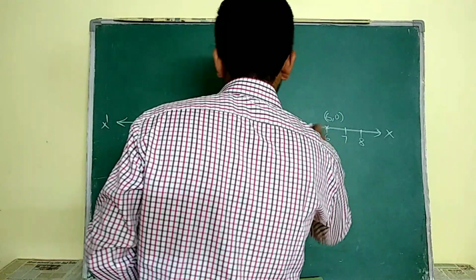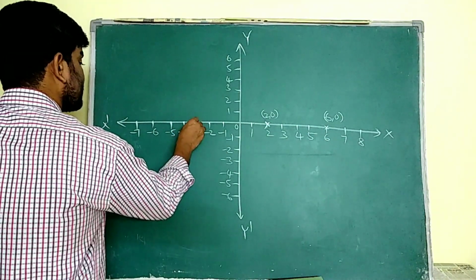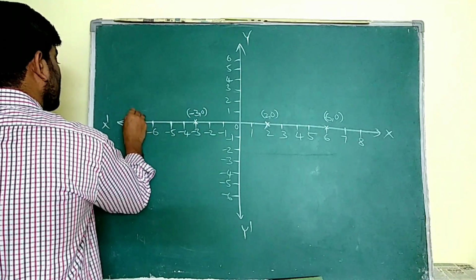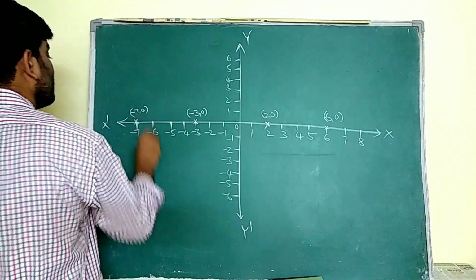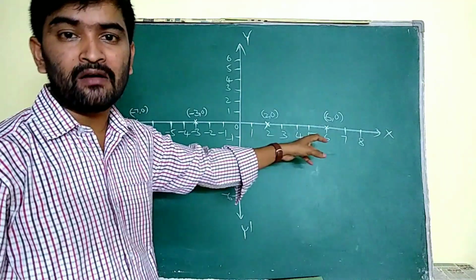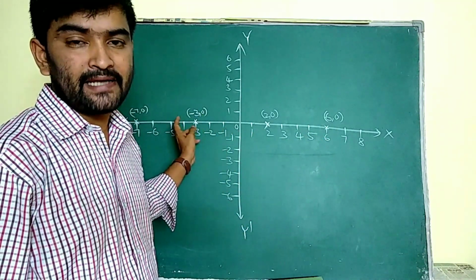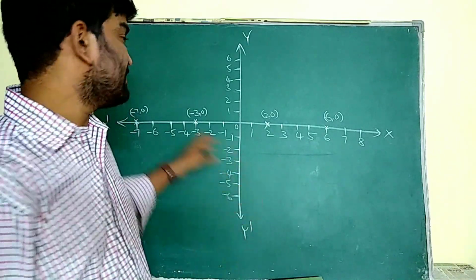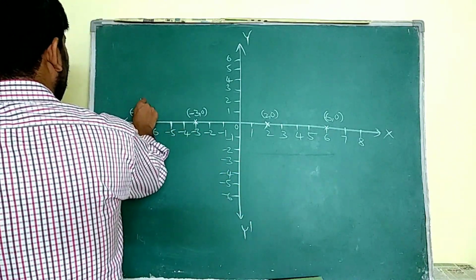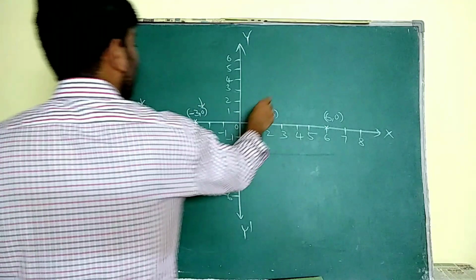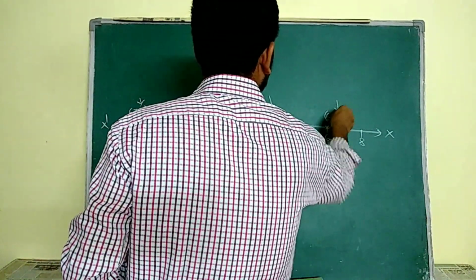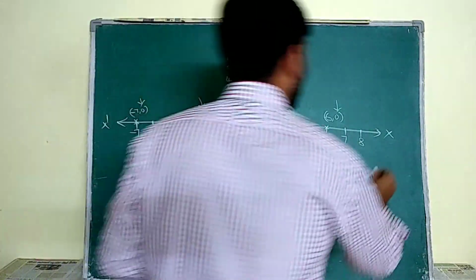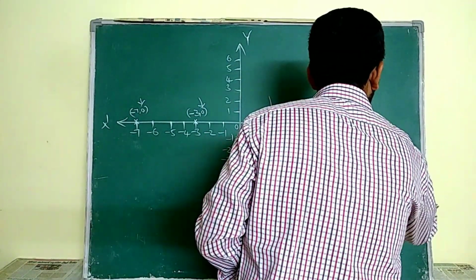If I want to point this one, it is minus 3 comma 0. If I want to point this one, it is minus 7 comma 0. See here on the x-axis, every point is some value comma 0. That means every y value here is 0. That's why the x-axis is named as y is equal to 0.